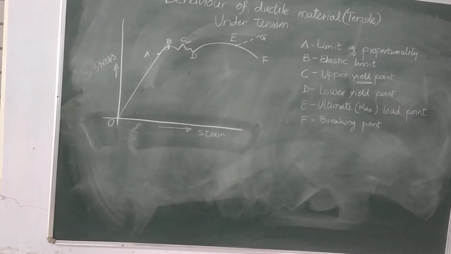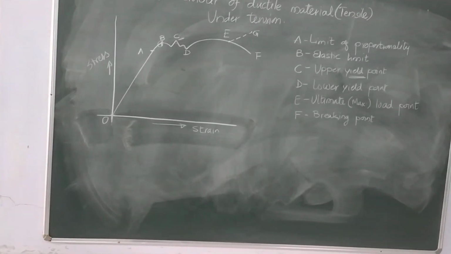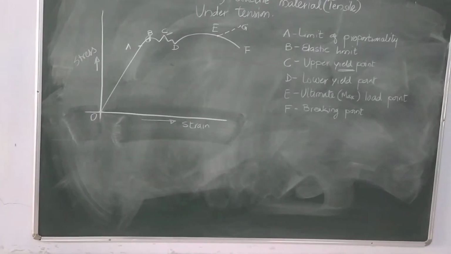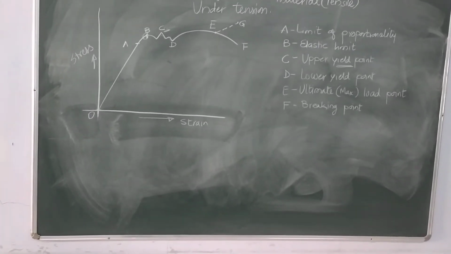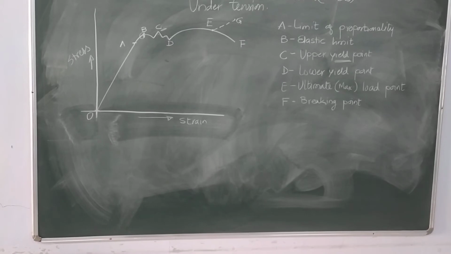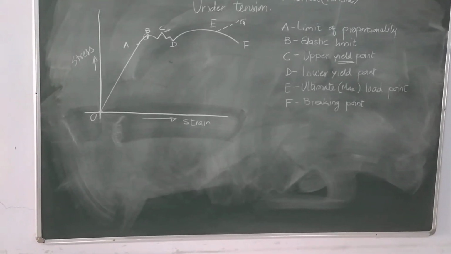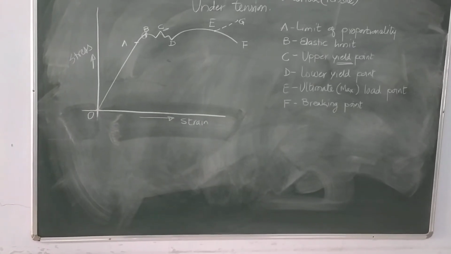Ultimate or maximum load point E: after increasing the load beyond the lower yield point, that is D, the stress strain curve rises till the point E is reached, which is called the maximum load point or ultimate load point.